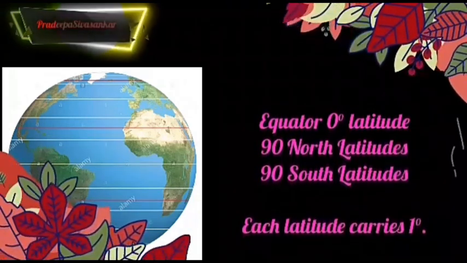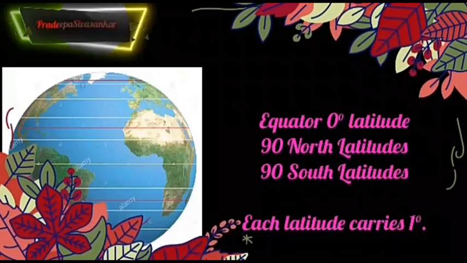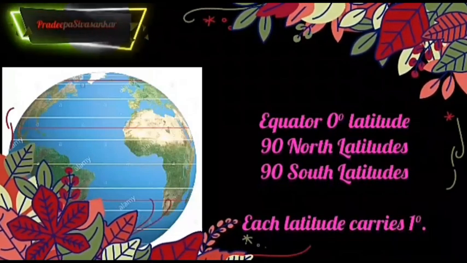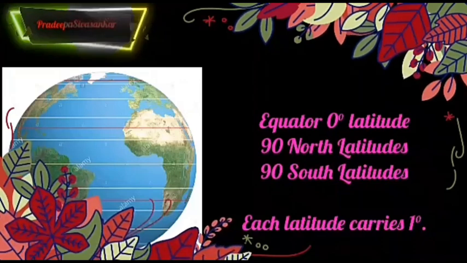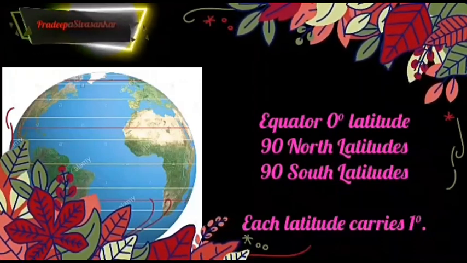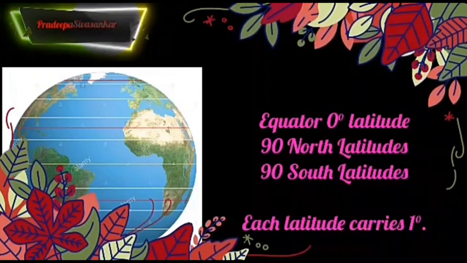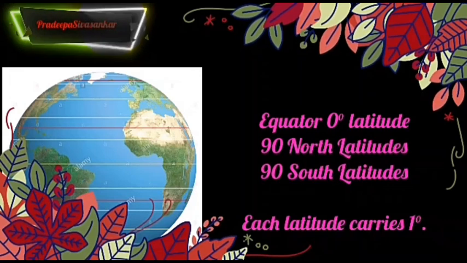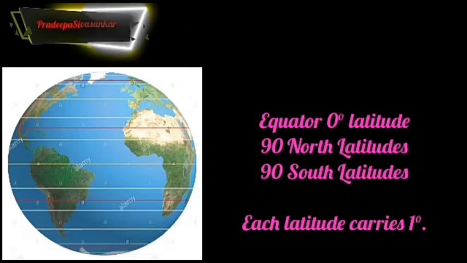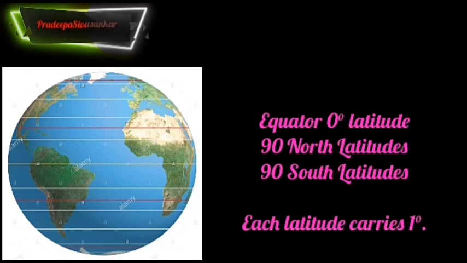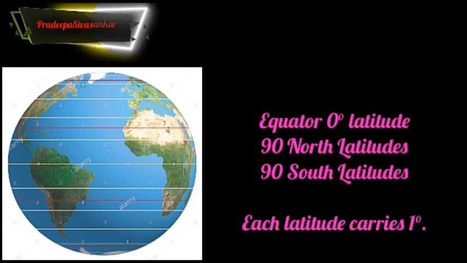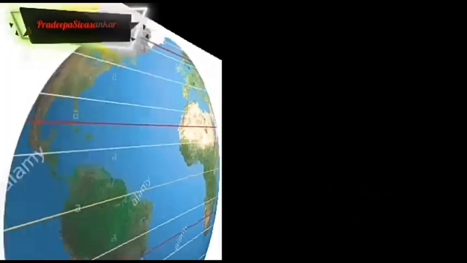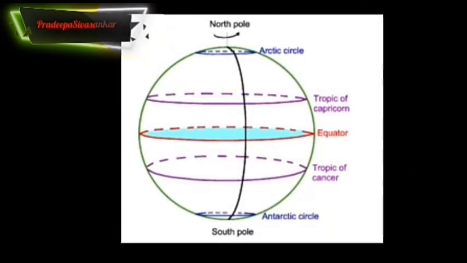The value of the equator is 0 degree. The equator is also known as 0 degree latitude. There are 180 latitudes. They go parallel to each other, so they are called parallels of latitude. Among them, 90 latitudes are in the northern hemisphere. They are called north latitudes. And 90 latitudes are in the southern hemisphere. They are called south latitudes. Each latitude carries 1 degree.